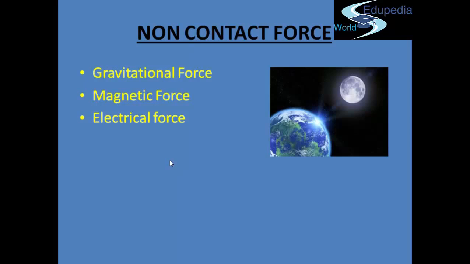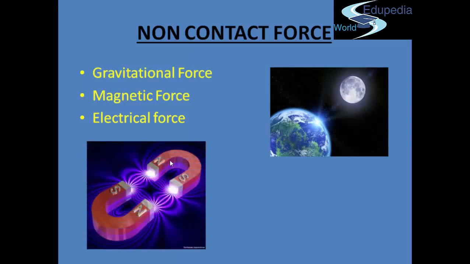Now we have the other two forces, that is the magnetic force and the electrical force. Magnetic force is a property by virtue of which certain special substances like magnets exert a special force onto the other objects. For example, I already discussed a magnet and a paper clip, and if you keep the paper clip very close to the magnet, then the magnet attracts the paper clip. So that is an example of a magnetic force between the magnet and the paper clip.